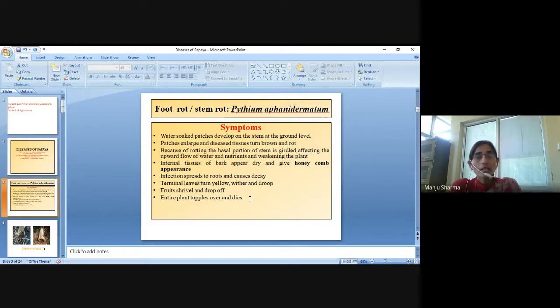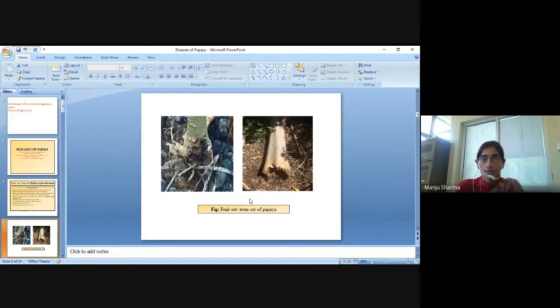Basically, these are the symptoms of foot rot or stem rot disease of papaya. Here, the stem becomes hollow and then it is laid down.